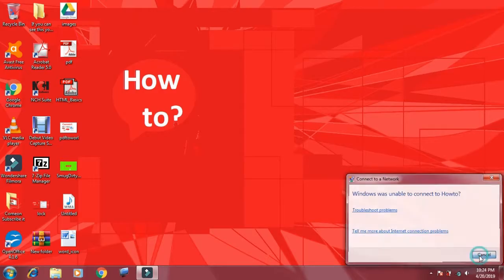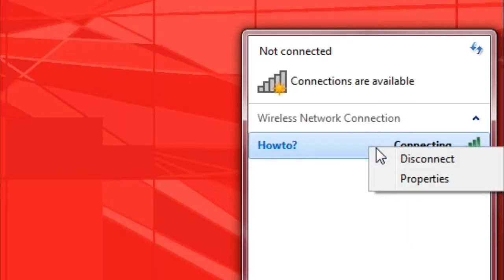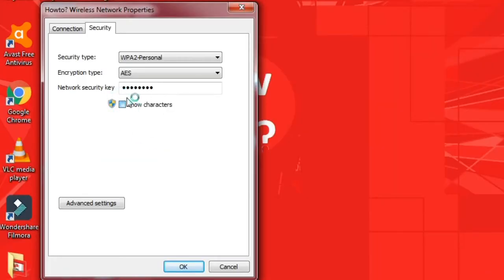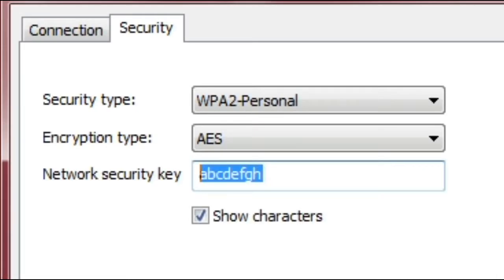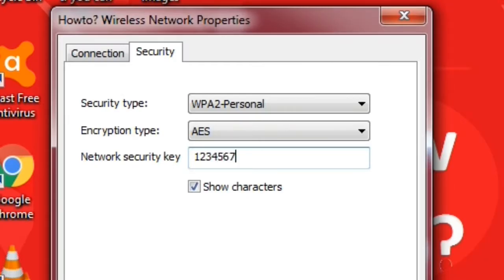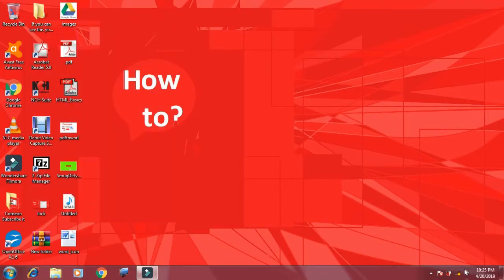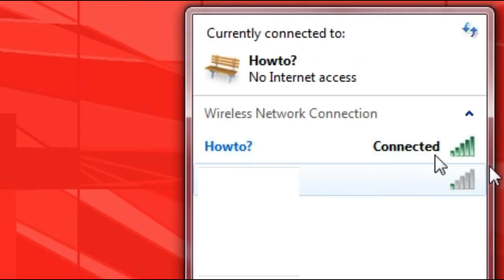So now to solve this problem, click on this Wi-Fi icon, right click on this Wi-Fi name, properties, and here is the old password. Click here to show characters to see the old password. Now replace this password with a new one. For example, my new password is 1 2 3 4 5 6 7 8 9, and click OK. And now if I try to connect to the network, it simply connects.